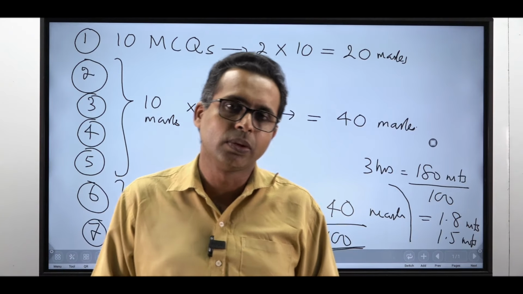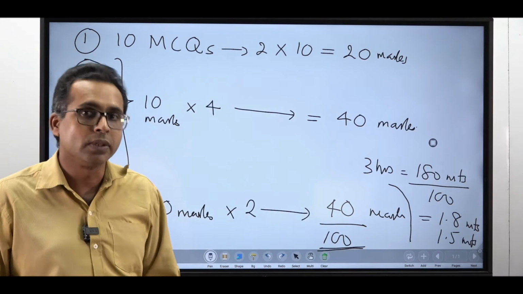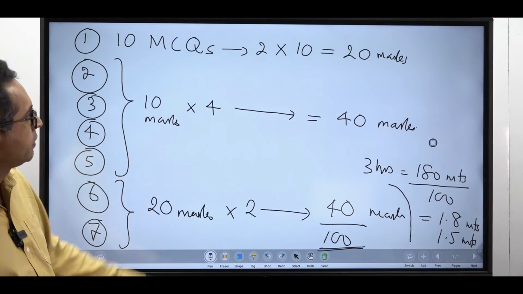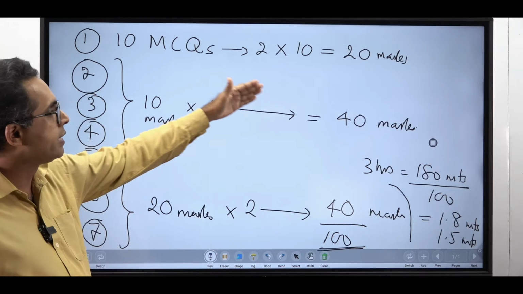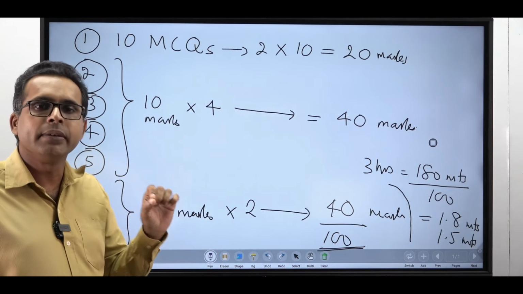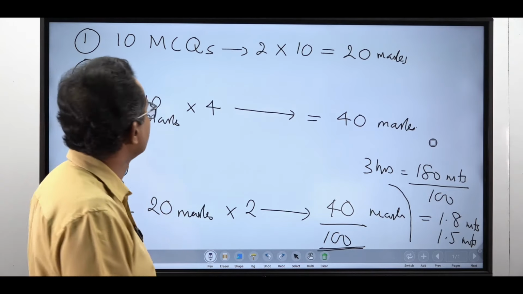I'll guide you how to score even 35 out of 40. I won't say 40 out of 40, but maybe 35 out of 40 even you can do. But let's say an average student might score about 20 marks in 1 hour and 10 minutes.